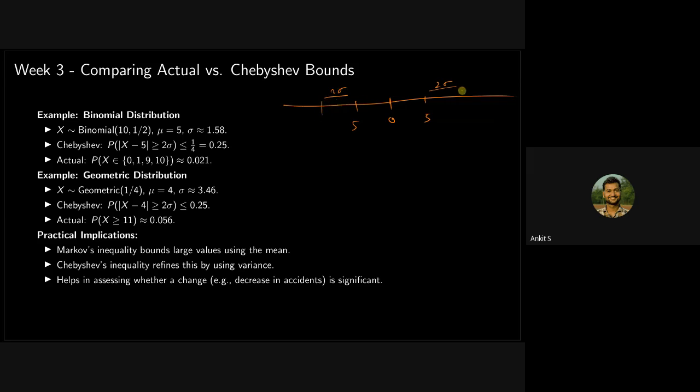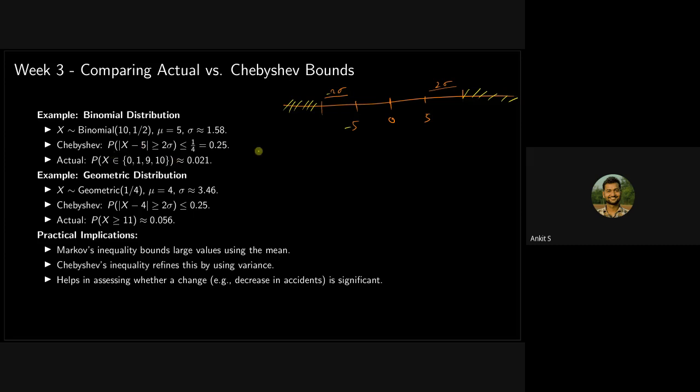What this is saying is the probability that this random variable will take a value in this range. It is 5 plus 2σ, or here, 5 minus 2σ. It deviates more than 2σ from its mean. Is it clear?